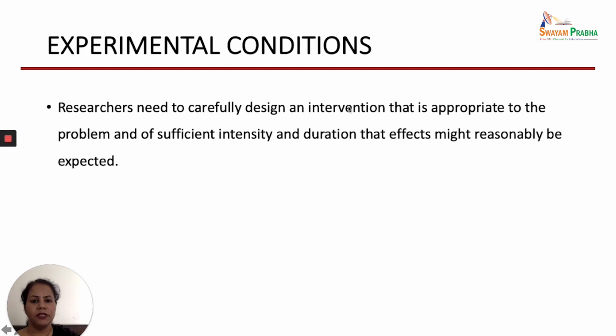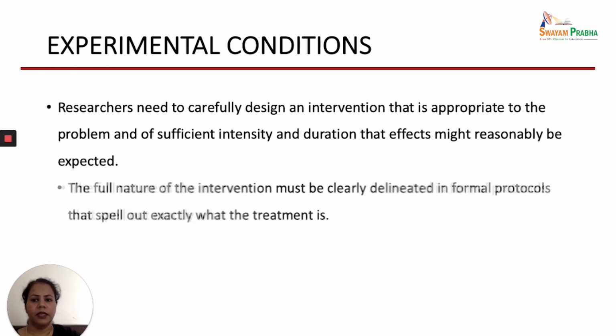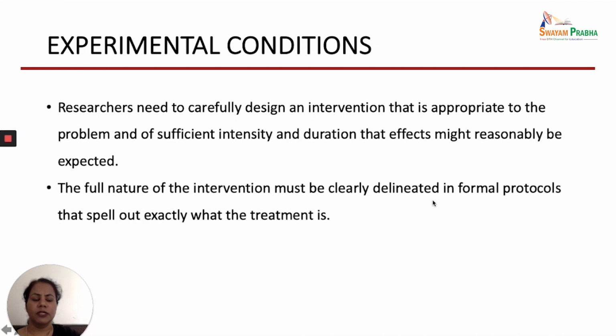So whatever intervention we give should be of good intensity and good duration, so that the effects we are expecting should be there after the intervention. The full nature of the intervention must be clearly delineated in the formal protocol.